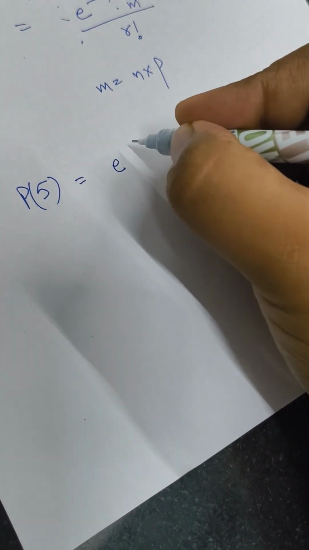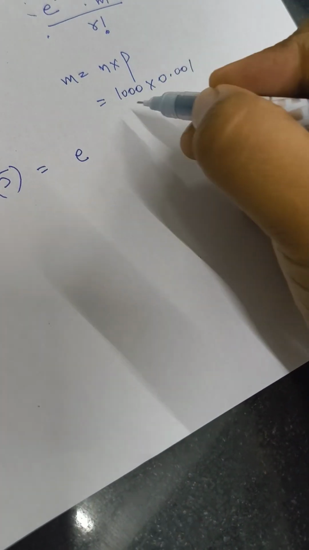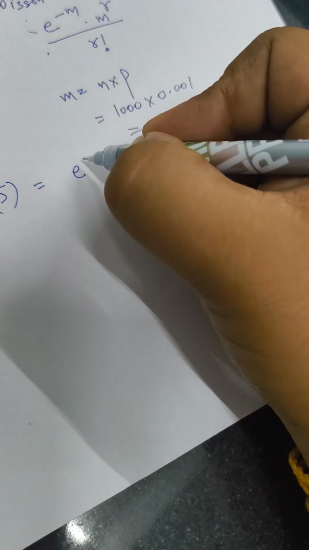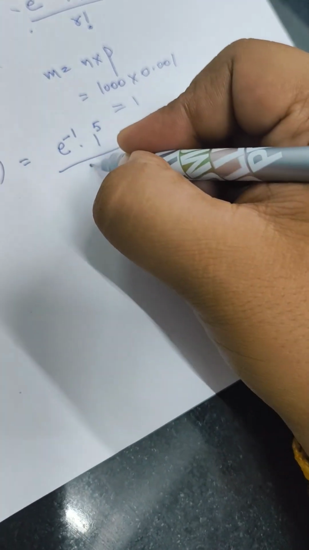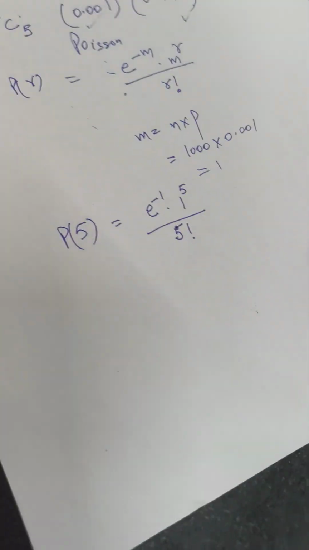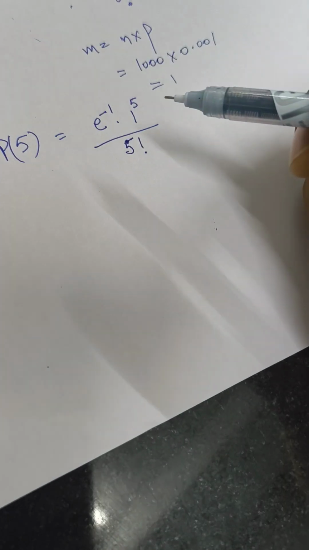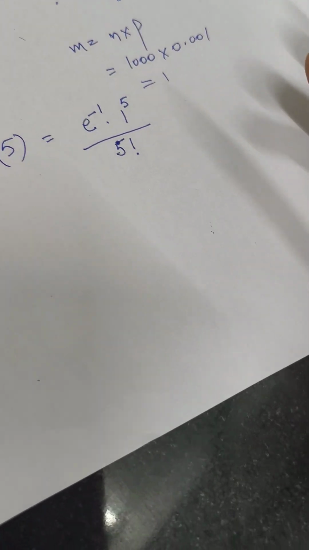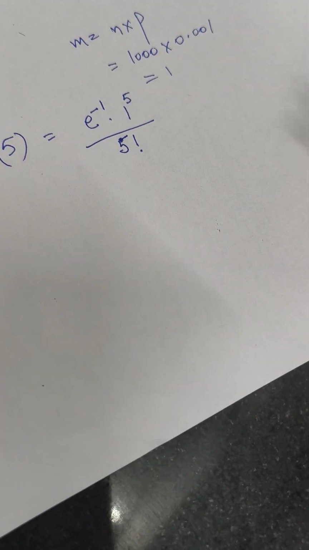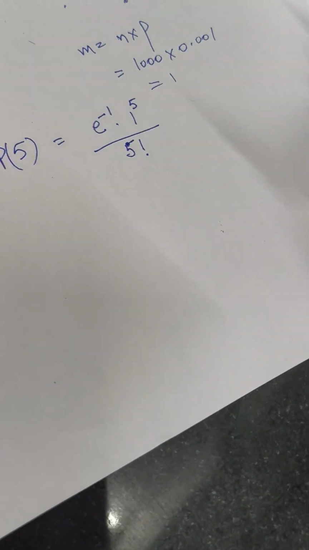So P5 is equal to e raised to the power minus m. First we calculate m: 1000 into 0.001, which is 1. So the answer becomes only 1 now, and in the formula we are using only m, not n and p individually. That becomes e raised to the power minus 1, 1 raised to the power 5, divided by 5 factorial. So that becomes the Poisson distribution answer. Now the challenge may be to find e raised to the power minus 1. In the exam, the values of e raised to the power minus whatever you have to use may be mentioned in the question paper. So that is the solution for the Poisson distribution.